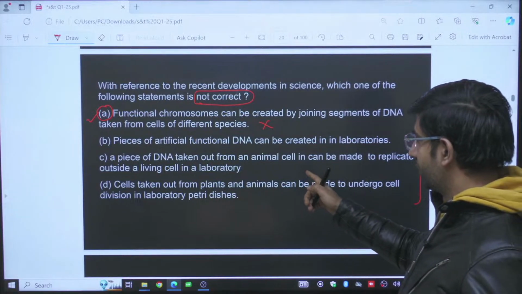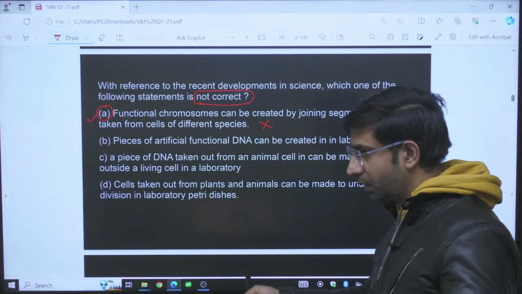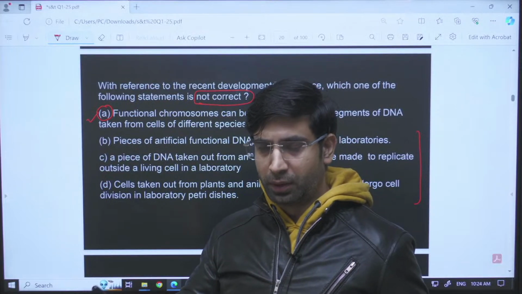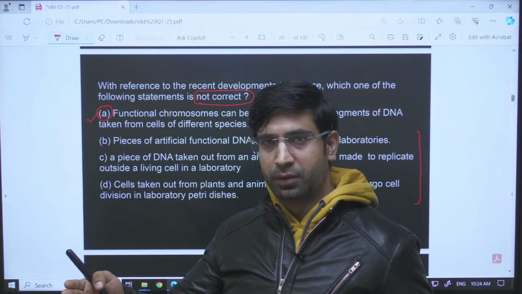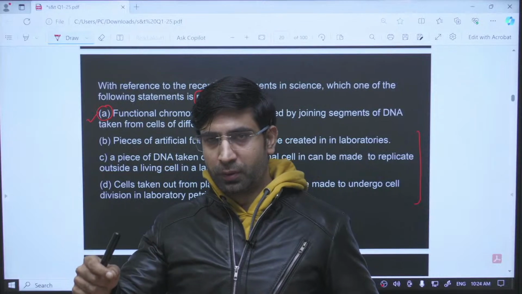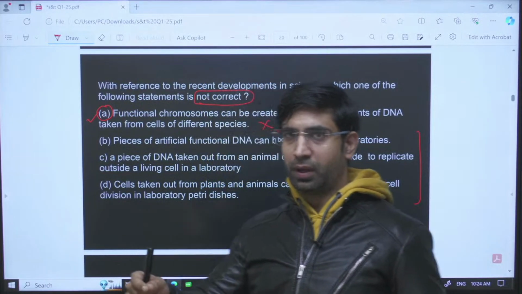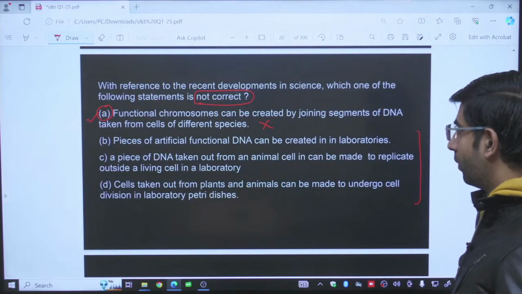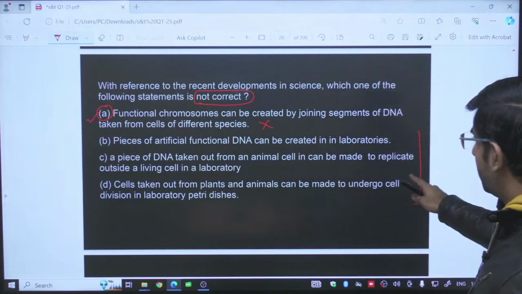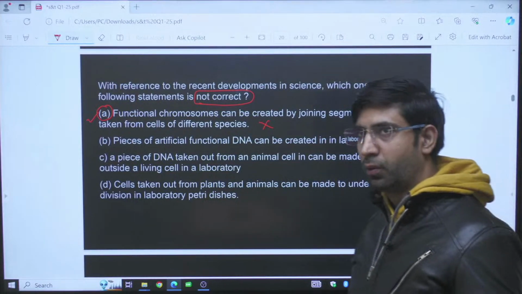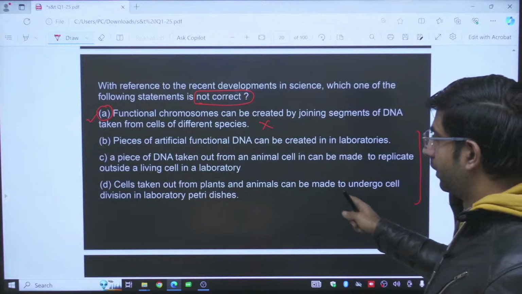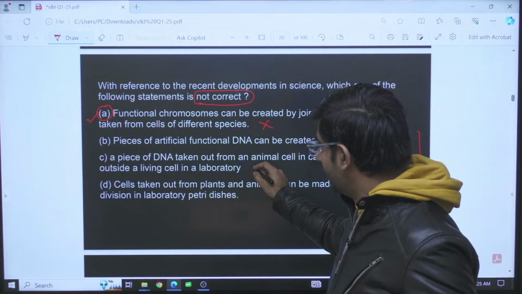Pieces of artificial functional DNA can be created in the lab. Yes, you can create it because we have the Human Genome Project. We have understood all the sequences of the genes. Now you can make any DNA sequence in the laboratory by placing one nitrogenous base beside another nitrogenous base. You can create a particular sequence, so you can make artificial functional DNA. A piece of DNA taken out from an animal cell can be made to replicate outside a living cell. Yes, we are already doing it with the help of polymerase chain reaction. PCR is an amplification technique by which we amplify DNA. We are already doing this.